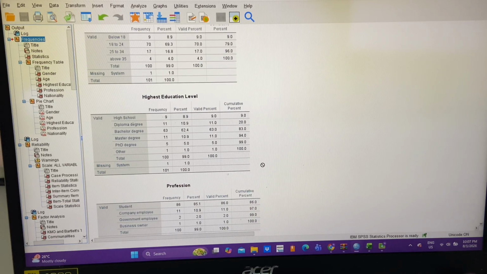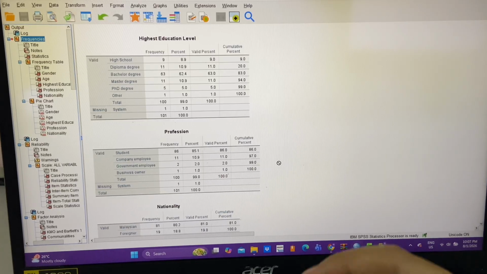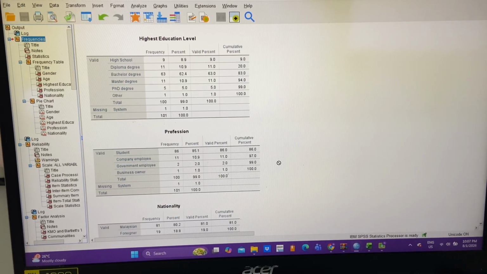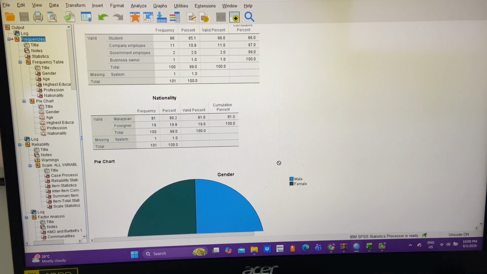Next, this table shows the highest education level of respondents, and the majority of the respondents hold a bachelor's degree, followed by those with a diploma and master's degree. And for the profession, most respondents are students, while the rest consist of company employees, government employees, and business owners. And the last one is nationality. The majority of the respondents are Malaysians, while a smaller proportion are foreigners.